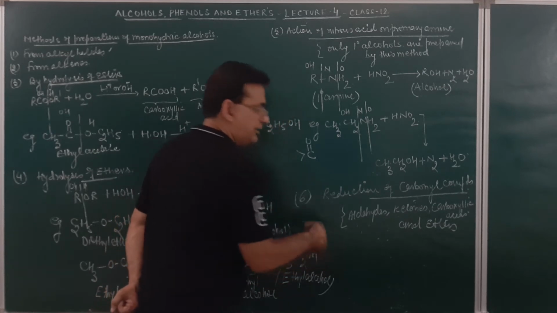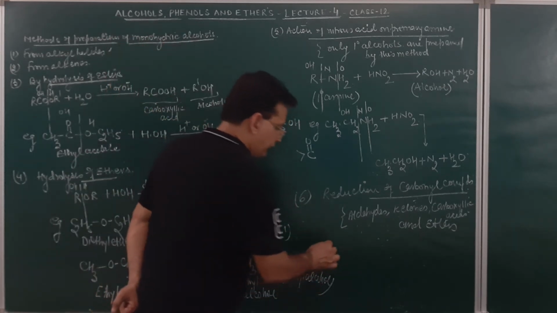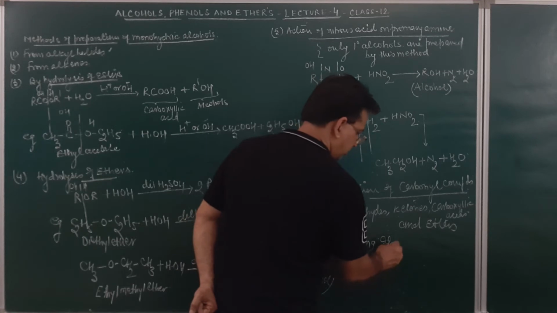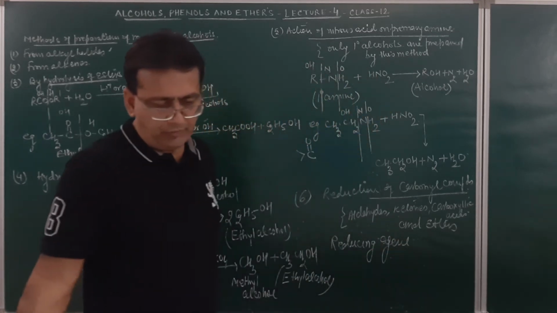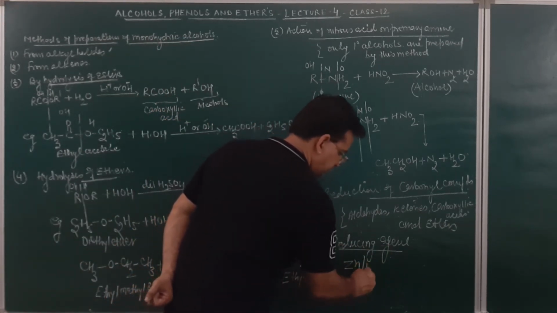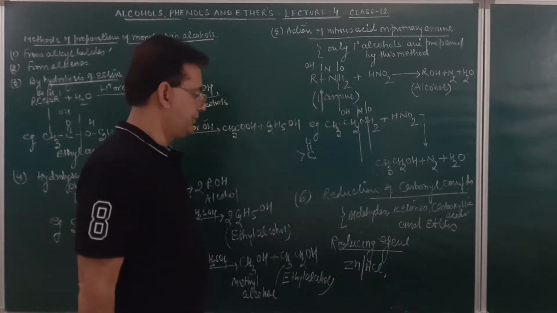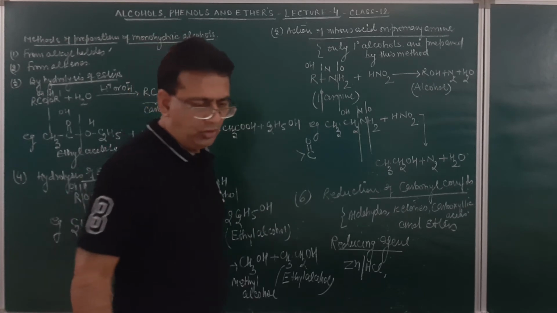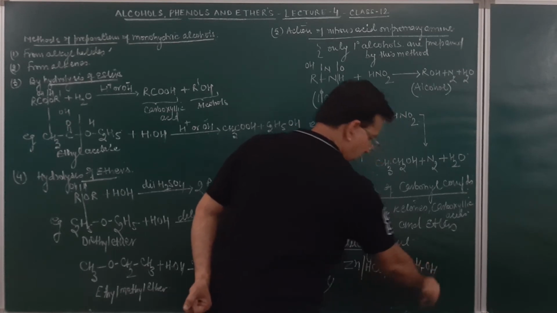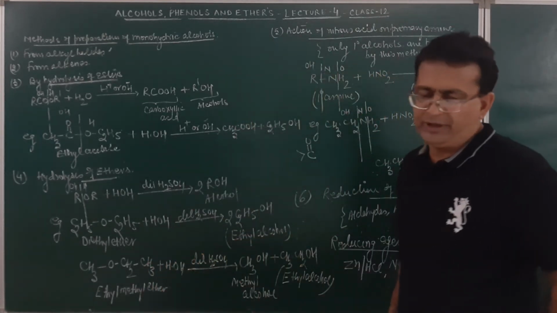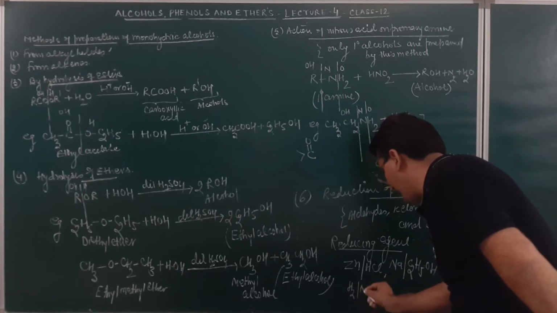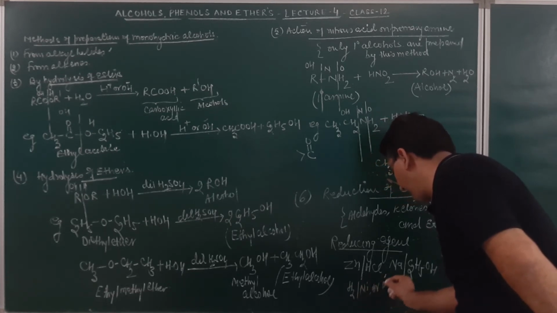Now the various reducing agents, reduction means addition of hydrogen. The various reducing agents which can be used over here are zinc and HCl, then sodium and ethyl alcohol, then hydrogen in presence of nickel or platinum or palladium.